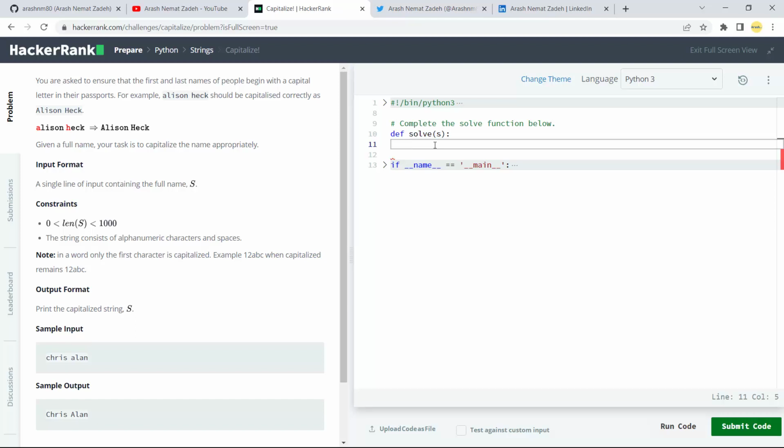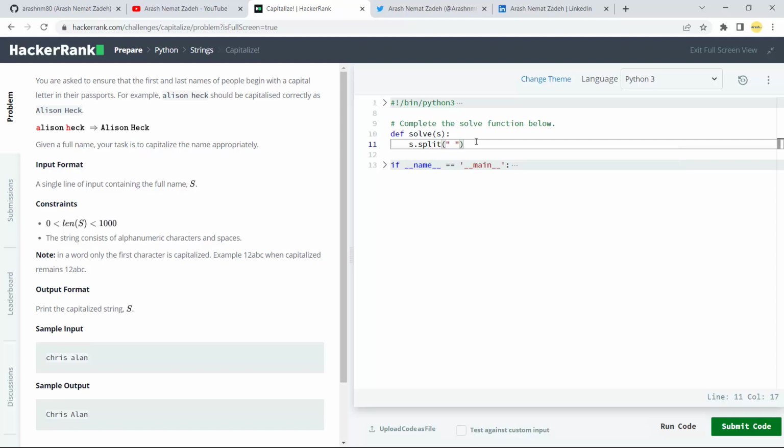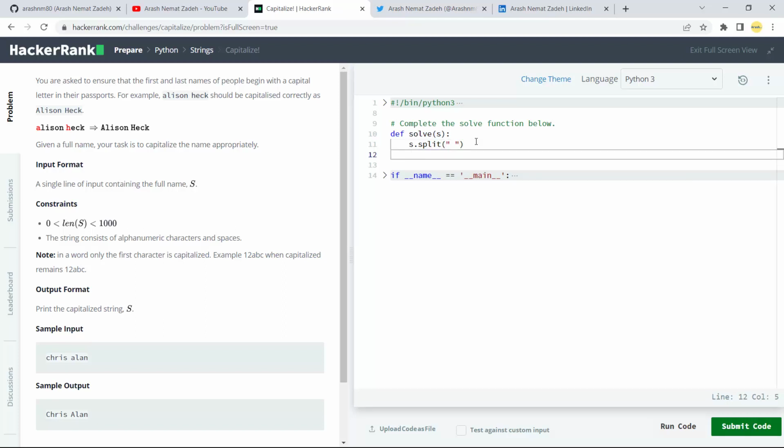In the solve function, first of all we have the s, and it's a string. Let's split it by spaces. After that we loop through our string, so I write down for word in s.